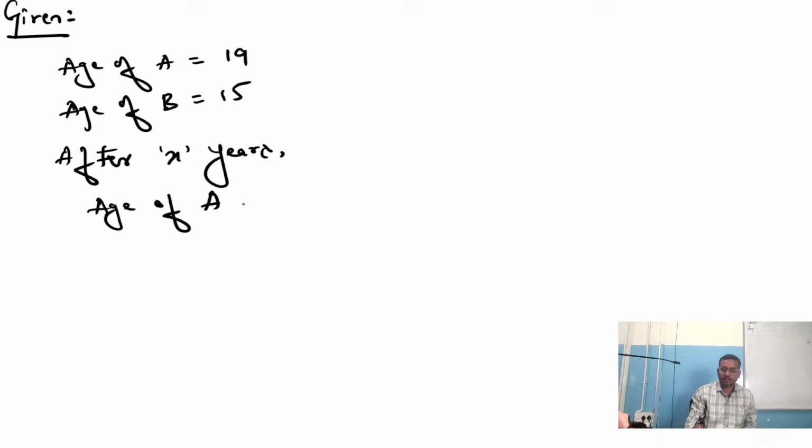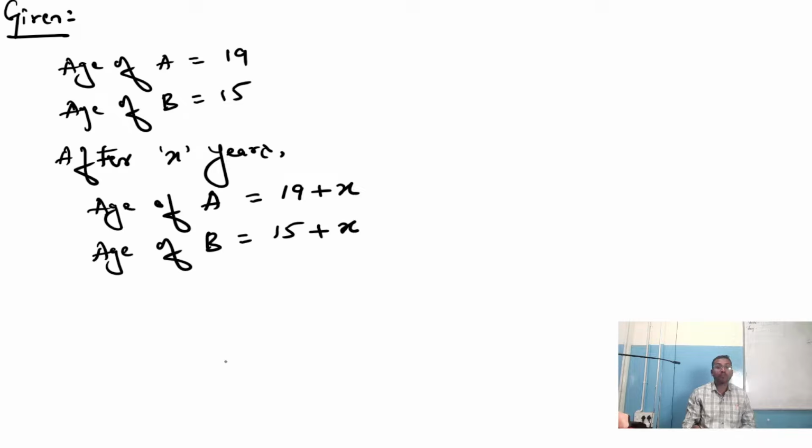Age of A will be 19 plus X. Similarly, age of B will be 15 plus X. After how many years? We don't know. So, it is X years. After X years, 19 plus X and 15 plus X.